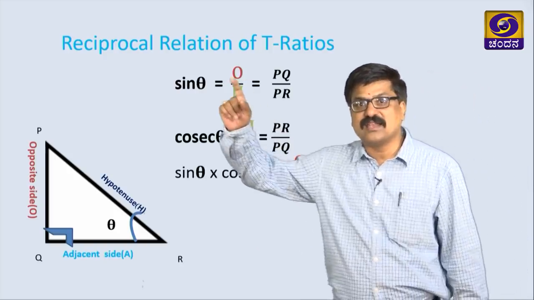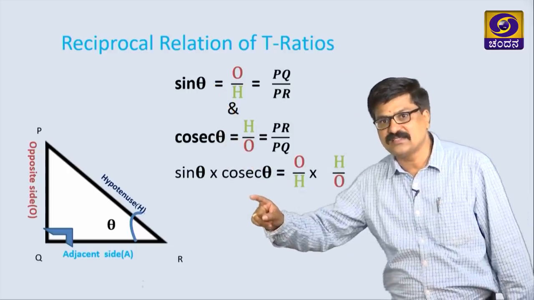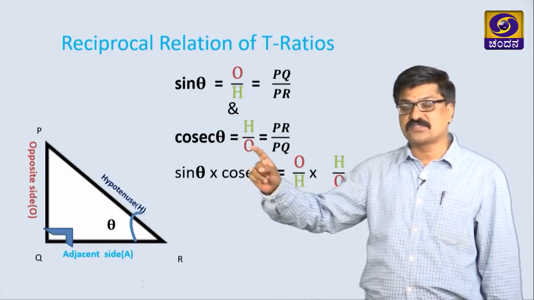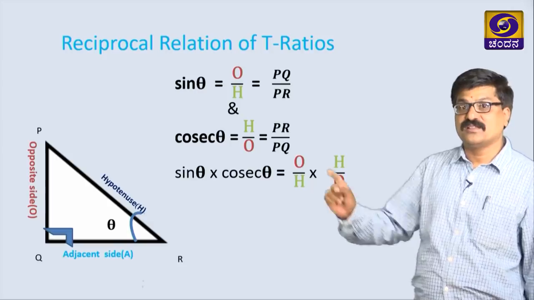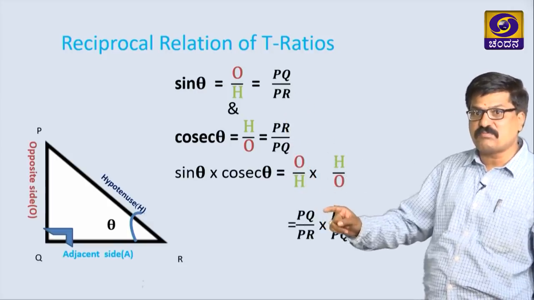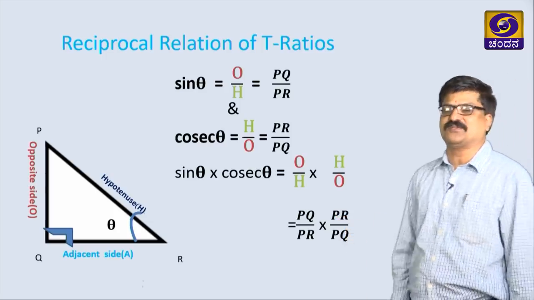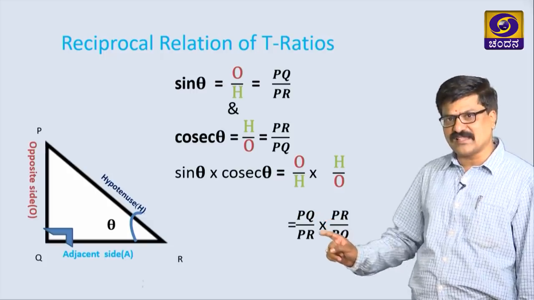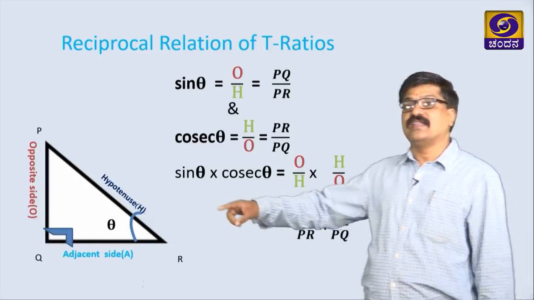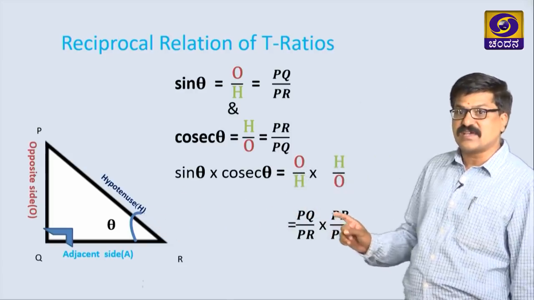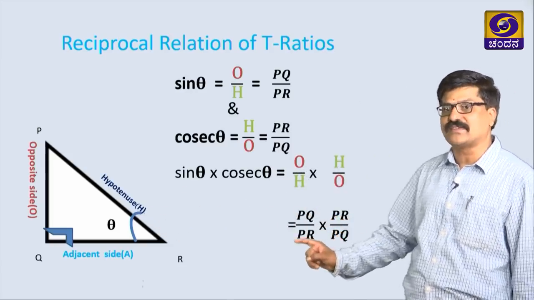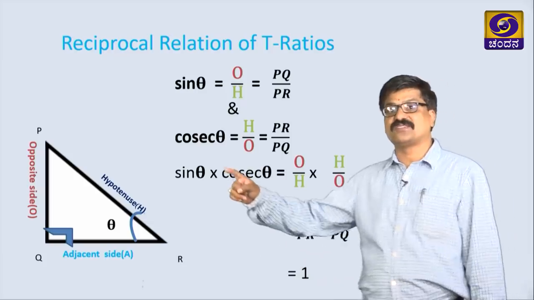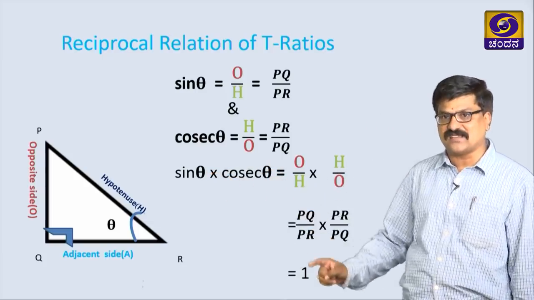In the next step, let us multiply these two, that is sin theta into cosec theta. What is the sin theta ratio here? O by H. What is cosec theta? H by O. That means PQ by PR into PR by PQ. Can you cancel this and this? Similarly, this and this, because they are the same length of the sides here, hence the measurements of these two are the same. If they get cancelled, the product is 1 here. Therefore, sin theta into cosec theta is 1.